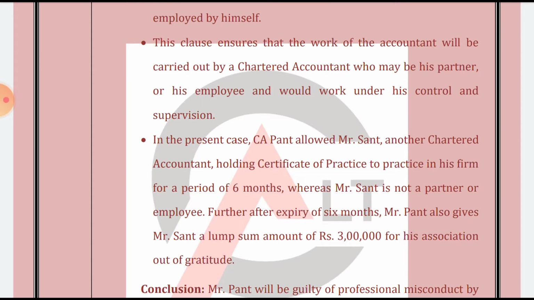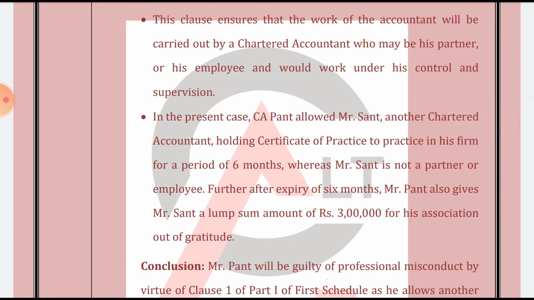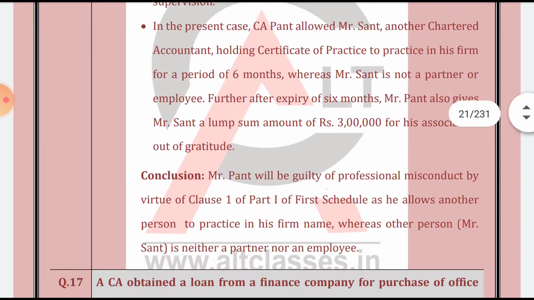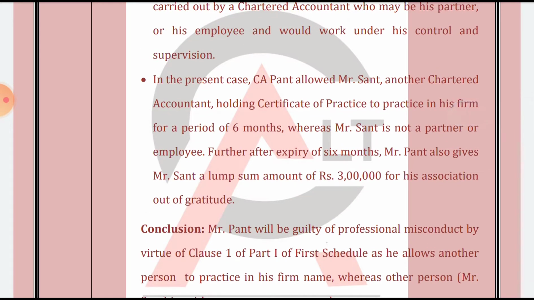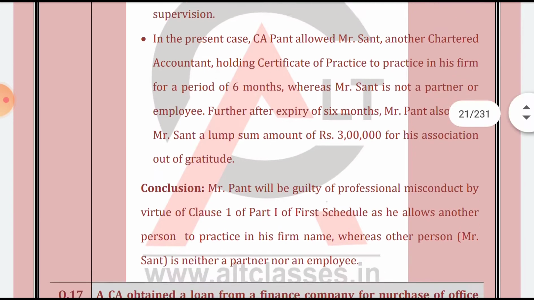Further, after the expiry of 6 months, Pent also gave a sum of 3 lakh rupees for his association. Out of gratitude. In conclusion, Mr. Pent will be guilty of professional misconduct by virtue of clause 1 part 1. See, as we have seen, he was using the firm's name. He was neither the partner nor the employee, even though he is practicing, but he should be a partner or employee, so he is guilty.